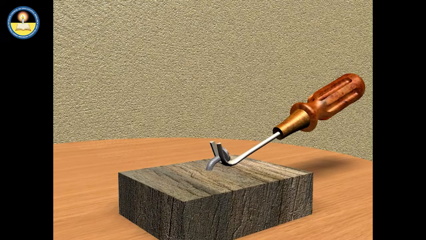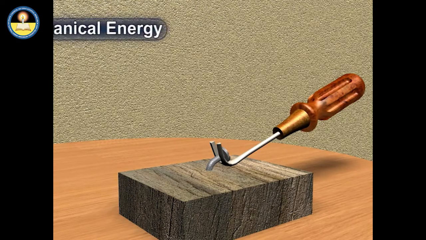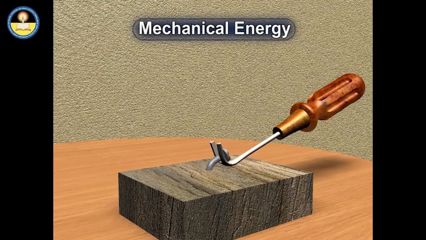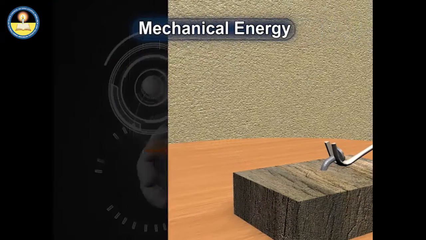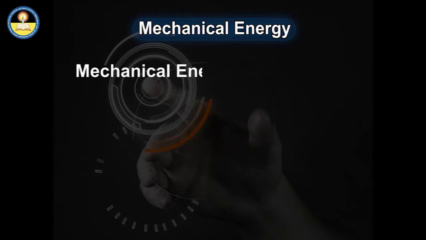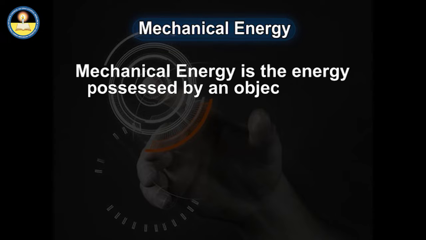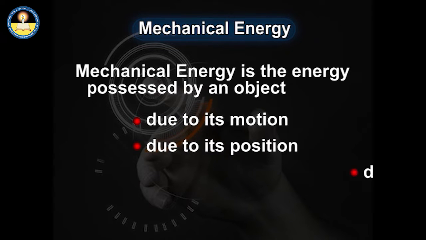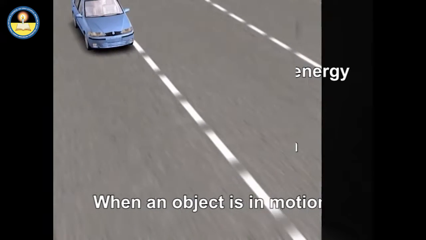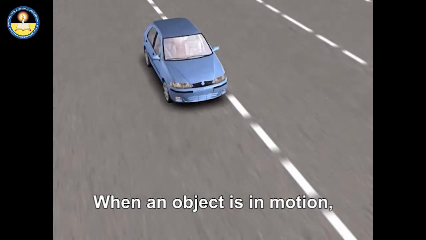This gain or loss in energy by the objects is known as mechanical energy. In general, mechanical energy is the energy possessed by an object due to its motion, its position or its shape, such as when an object is in motion.